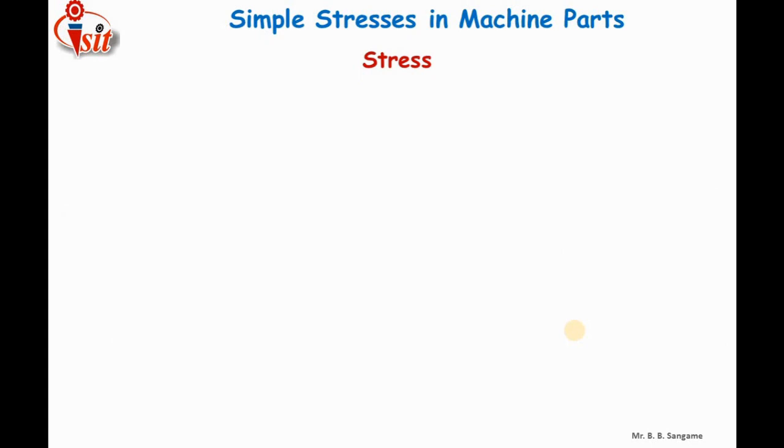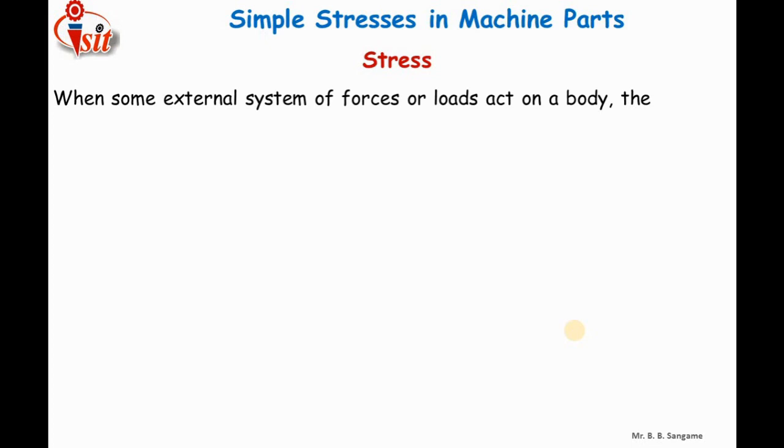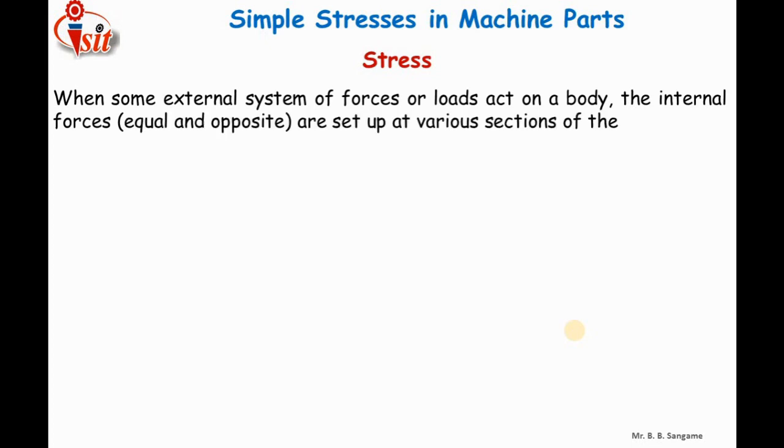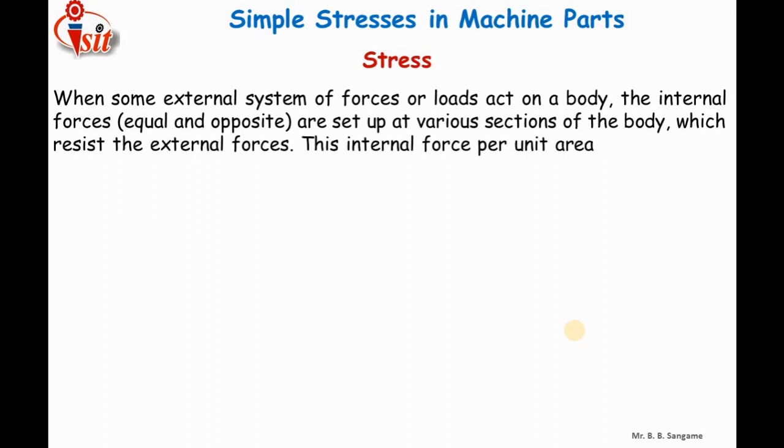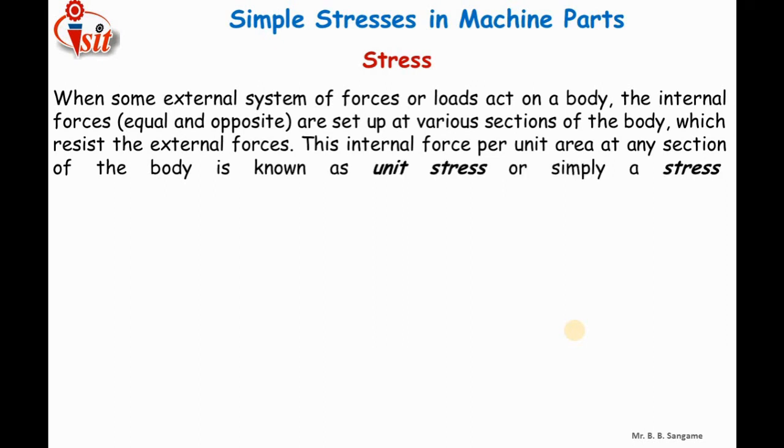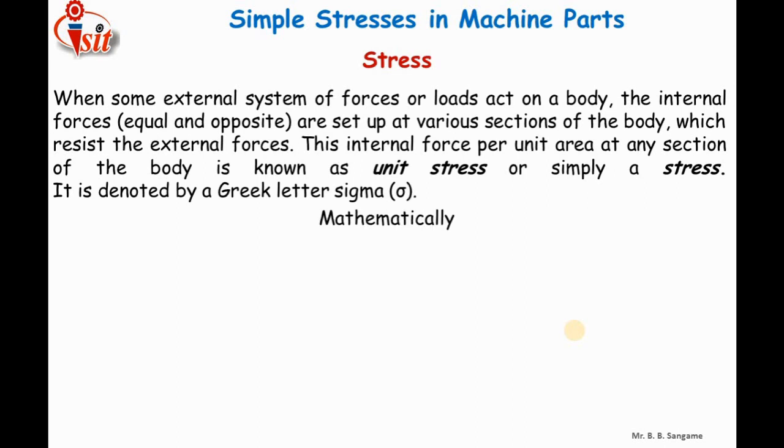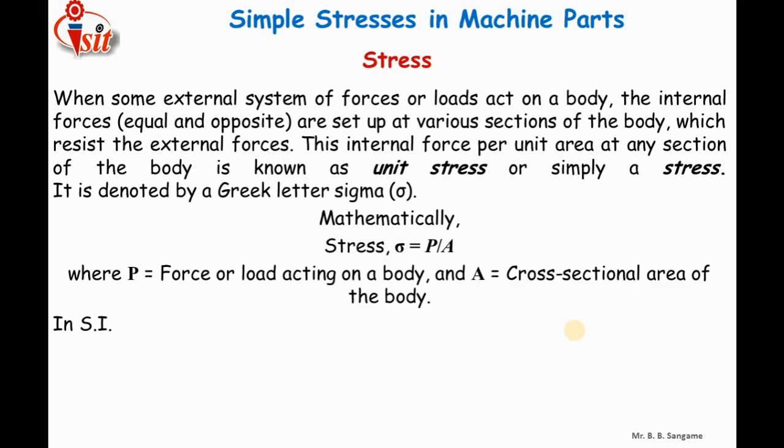Let us discuss stress. When some external system of forces or loads acts on a body, internal resisting forces are set up at various sections of the body which resist the external forces. This internal resisting force per unit area at any section of the body is known as unit stress, or simply stress. It is denoted by the Greek letter sigma. Mathematically, stress is equal to load upon area, where P is the applied force or load and A is the area of cross section of the body.